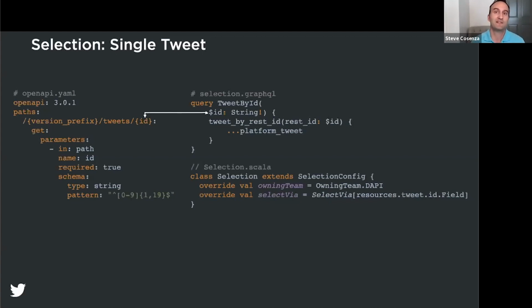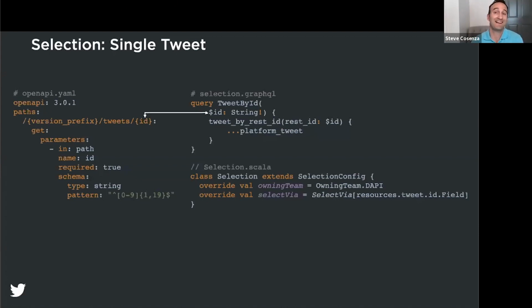On the left of your screen, you could see the openapi.yaml file that defines where this selection will be exposed in our Twitter API. The version prefix variable is a placeholder that the platform fills in for whatever major version of our API is currently enabled. And the ID variable is a path parameter, which is a required string that must conform to the specified regex.